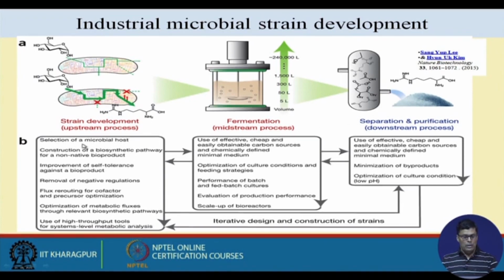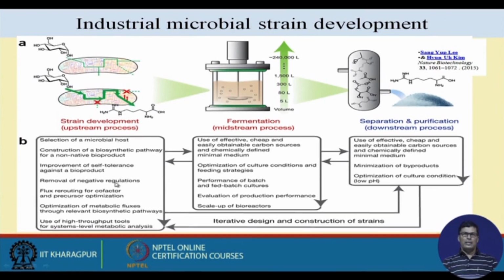In strain development, first we select the microbial host, where we want to have the changes. Then construction of the biosynthetic pathway for the non-native bioproducts, improvement of self-tolerance against the bioproducts, removal of negative regulation, flux rerouting for cofactor and precursor, the optimization of metabolic fluxes through the relevant biosynthetic pathway, and use of high throughput tools for system level metabolic analysis.